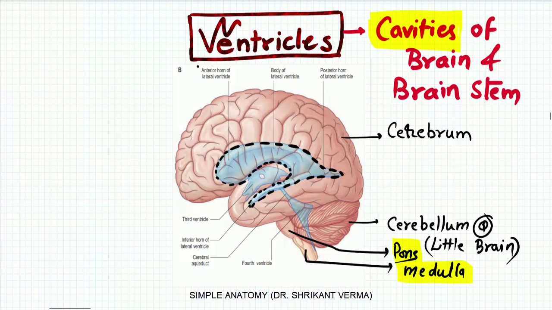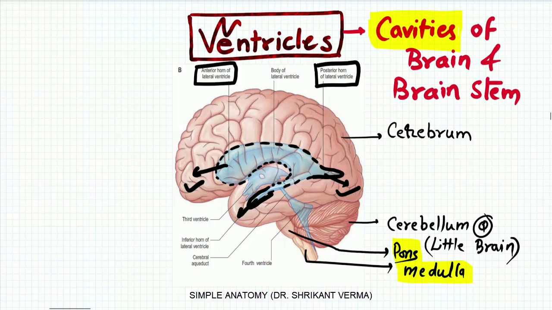See here the anterior horn of the lateral ventricle, which projects within the frontal lobe. Can you see the posterior horn of the lateral ventricle? This is the part projecting into the occipital pole. Here is the inferior horn, which projects within the temporal pole, or you can say the temporal lobe. The fourth part is the body of the lateral ventricle, which projects in the parietal lobe.